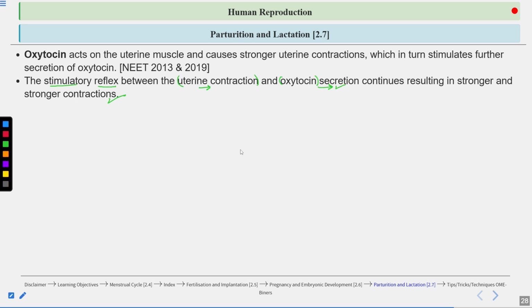This is a positive feedback mechanism between uterine contraction and oxytocin. There is a contraction in the uterus, and these contractions cause oxytocin release. Then the oxytocin, which is released, again causes uterine contraction, and then uterine contraction again causes oxytocin release.